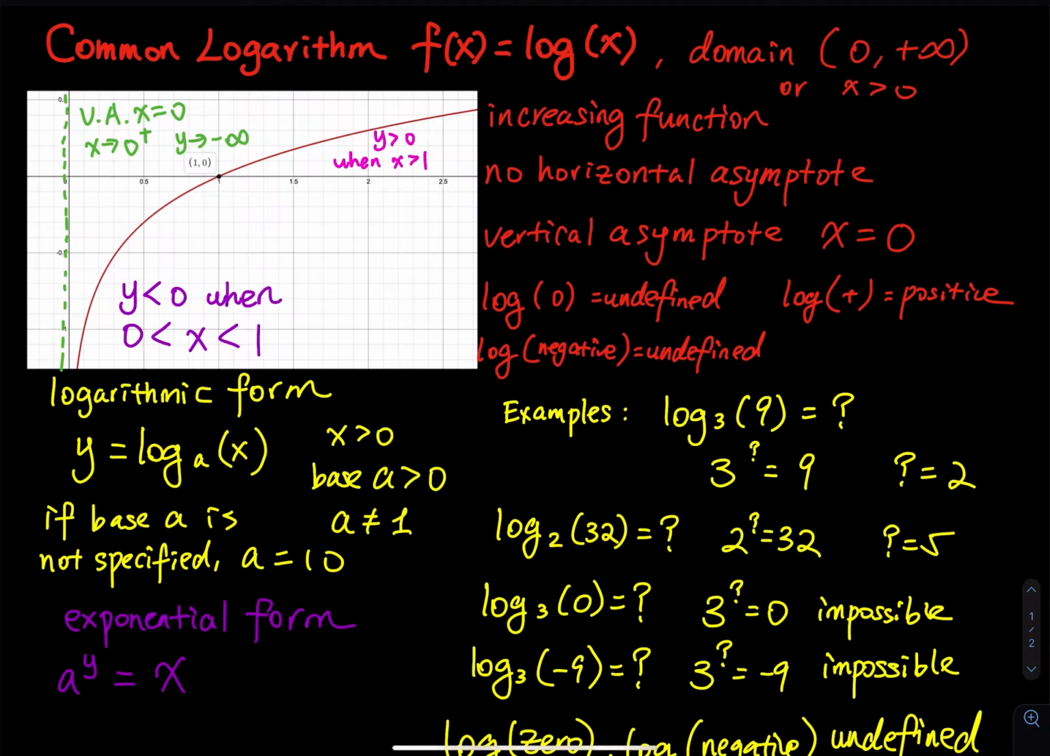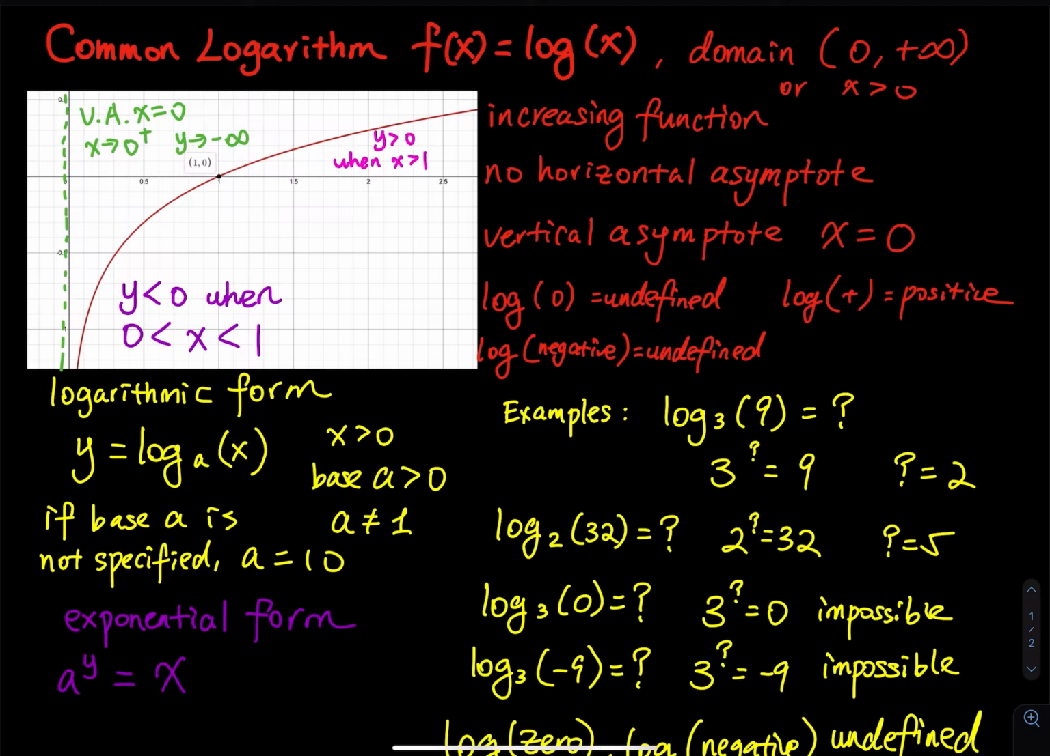Now the logarithmic form. This function is written in logarithmic form. We write y equals log base a of x. The little a is called the base. So y is equal to log base a of x. That is how we read it. Again, y is equal to log base a of x. So x must be greater than 0. The base a must be greater than 0, and a cannot be equal to 1. If the base is not specified, then we say the base is equal to 10.